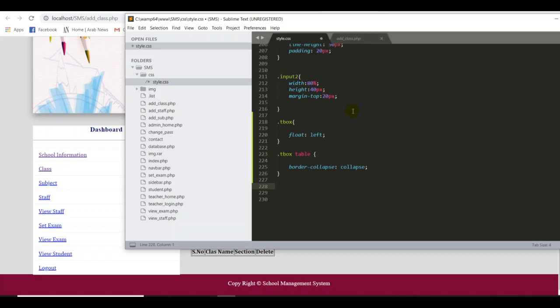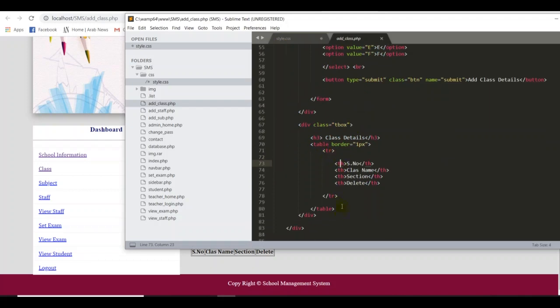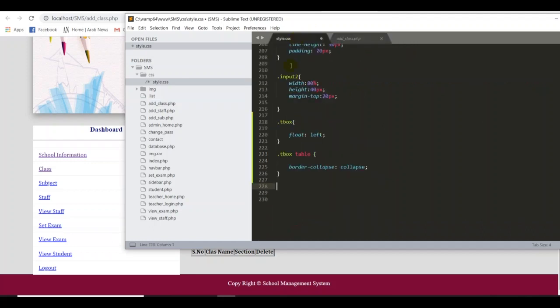For these three tags I want to give one common padding style, because if you go back here, th, tr, and what we call td, these should have the same padding style, otherwise we will get our table in different measurements. So that's the reason. So I type here tr comma td comma th, open curly braces.